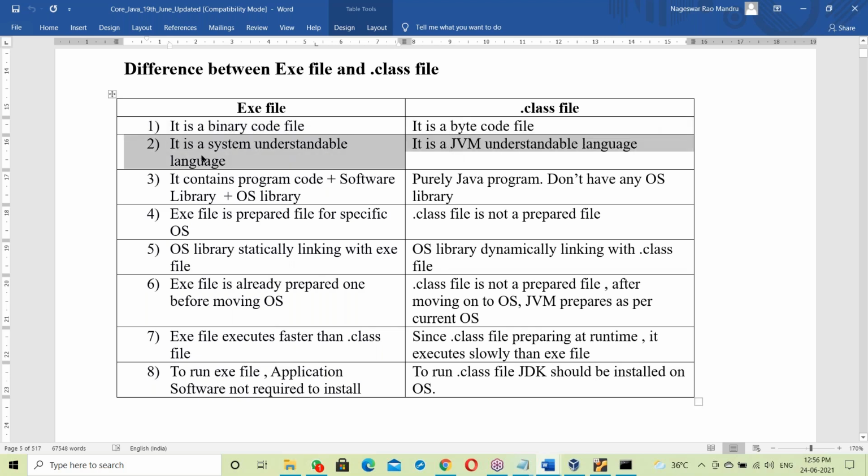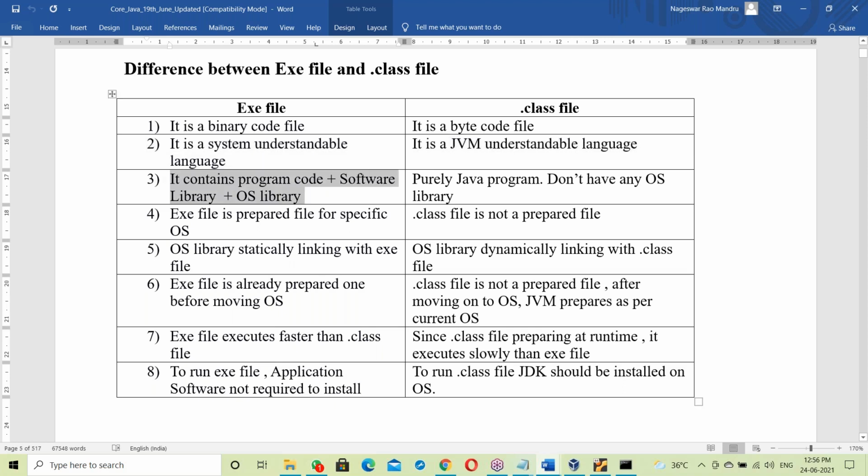Second point: exe is a system-understandable language, which the system can directly understand. Bytecode is JVM understandable, not system understandable. So the bytecode file is taken by the JVM, which converts bytecode to binary code.